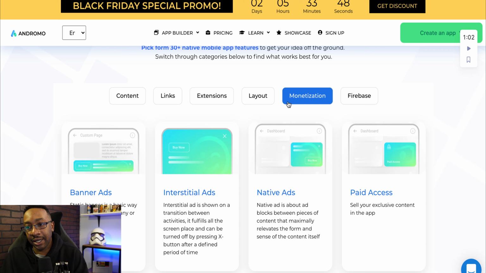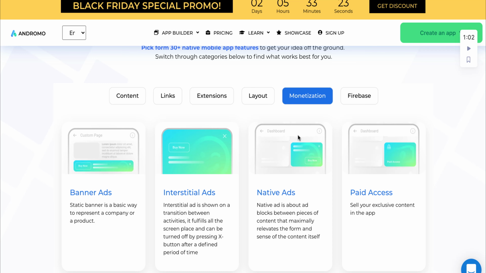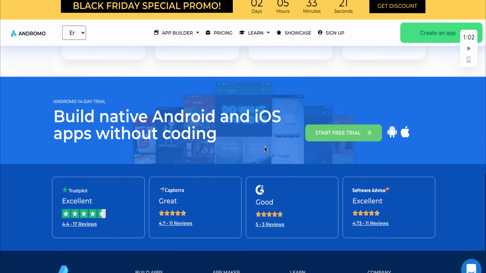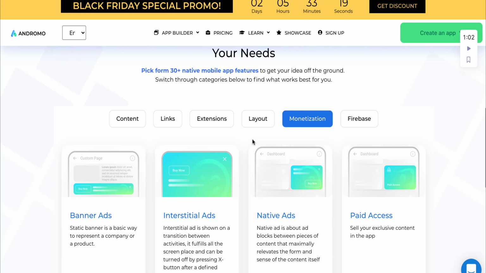It's really hard to have AdMob or all of these different options all found on one platform. With Andromo, there are quite a few different ways to make money if you're going to be pursuing putting it in the app store, so you can have different revenue streams. Depending on what kind of ads you're trying to run, I would look into the monetization, but that's something that caught my eye with this platform.